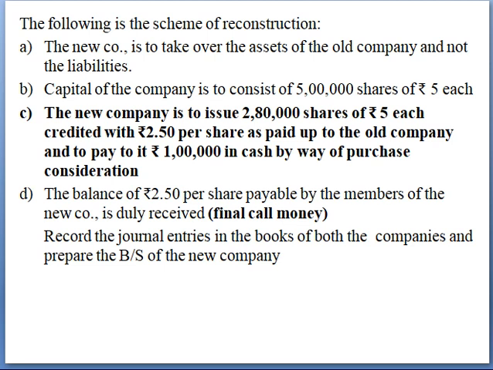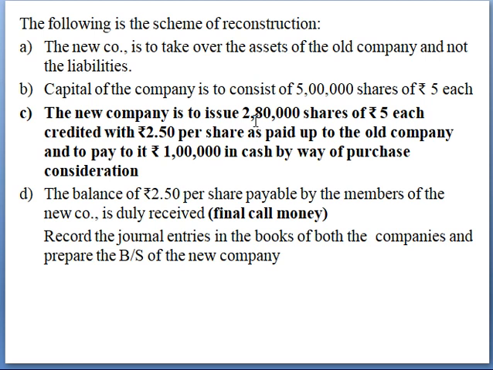And third one is, the new company is to issue 2,80,000 shares of rupees 5 each, credited with rupees 2.5 per share as paid up to the old company, and to pay rupees 1 lakh in cash by way of purchase consideration, which means, see here, the authorized shares are 5 lakhs, but here how much is issued? 2,80,000 shares, right? See, it does not mean that the company has to issue all the authorized capital at once.